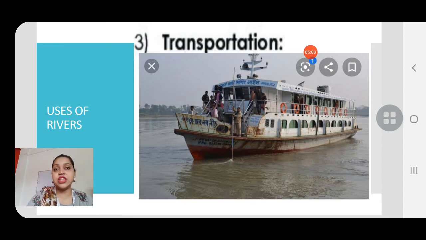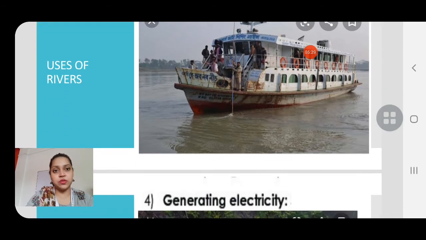So river is the cheapest means of transportation. Not river, sorry, waterways. People go from one place to another in rivers, and not only people, goods are also transported from one place to another through ships, boats, and steamers. So this is the third use of rivers.